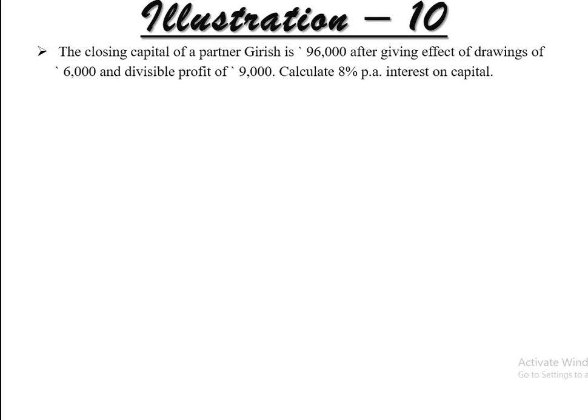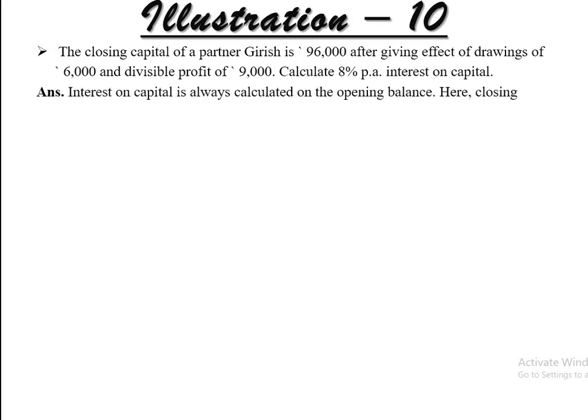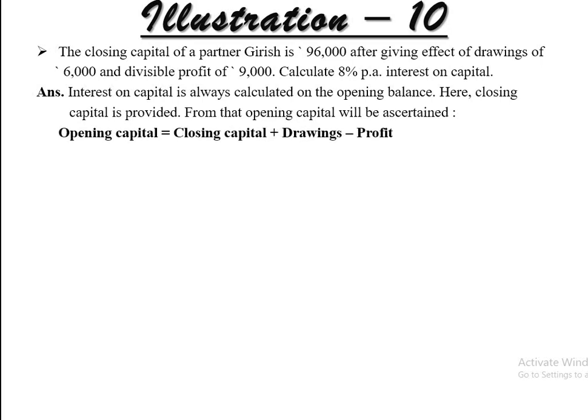So simply, let's start with the calculation. Here interest on capital is always calculated on the opening balance. Here the closing balance is given to you, so you have the closing capital of 96,000. From that, opening capital will be ascertained. You can easily find that out. Our formula is that opening capital is equal to closing capital plus drawing minus profit.